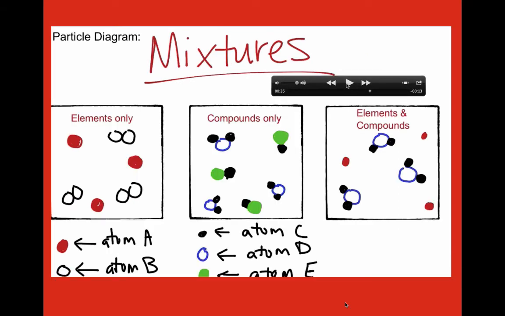The last example are mixtures. Now, mixtures cannot be considered homogeneous or heterogeneous in a particle diagram because in a particle diagram, it's too small to identify whether the pieces will be visible to the eye or whether they'll be invisible.